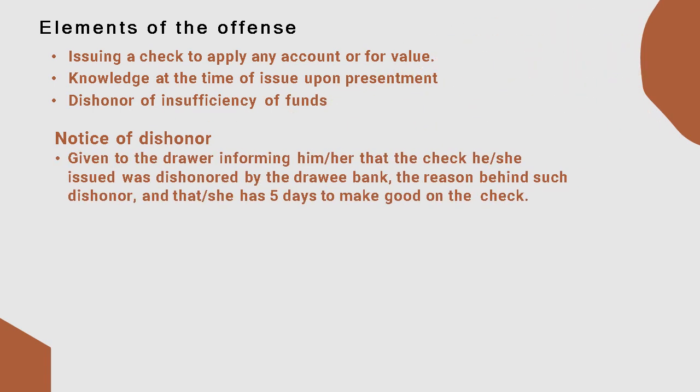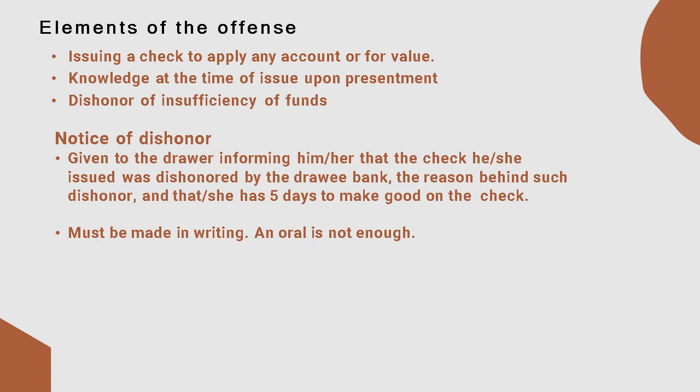A notice of dishonor is a notice given to the drawer informing him or her that the check he or she issued was dishonored by the drawee bank, and the reason behind such dishonor, and that he or she has 5 days to make good the check. It is said so because after 5 days, when you fail to make good the check, that becomes prima facie evidence that you issued a check which has no sufficient funds. A notice of dishonor must be made in writing, and oral is not enough.